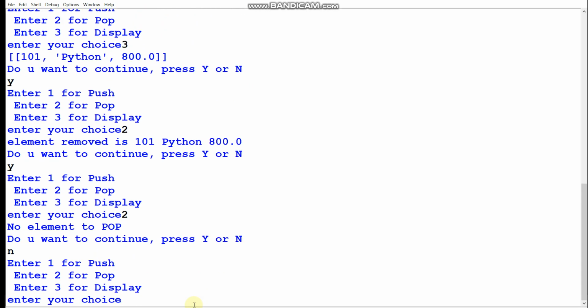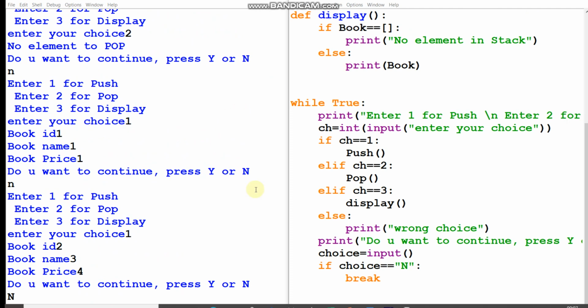So that means if capital Y, then it will be continuing, otherwise it will not. So you can see here I have written choice is equal to N. So if choice is equal to N, capital N, then only it will break. So rather than small n, I was supposed to enter capital N, because as long as I am not entering capital N, the process will not terminate.